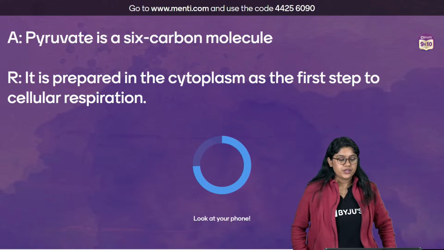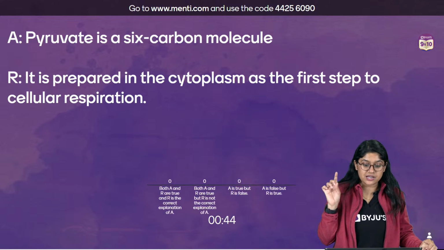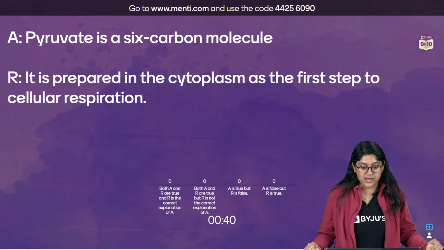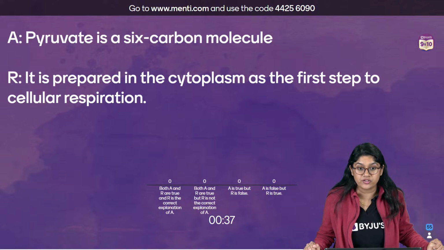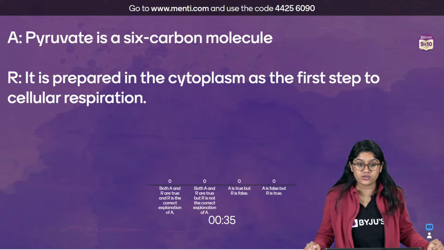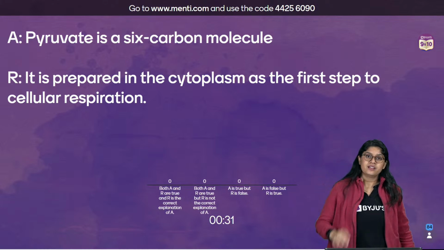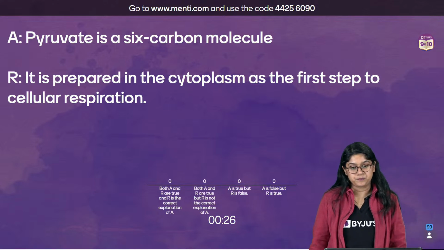Here we go. So we have this assertion and reason. Pyruvate is a 6-carbon molecule. The reason for that is it is prepared in the cytoplasm as a first step of the cellular respiration. Everyone, read this question carefully, right? We have discussed the pyruvate and glucose. I'm giving you a hint over here.